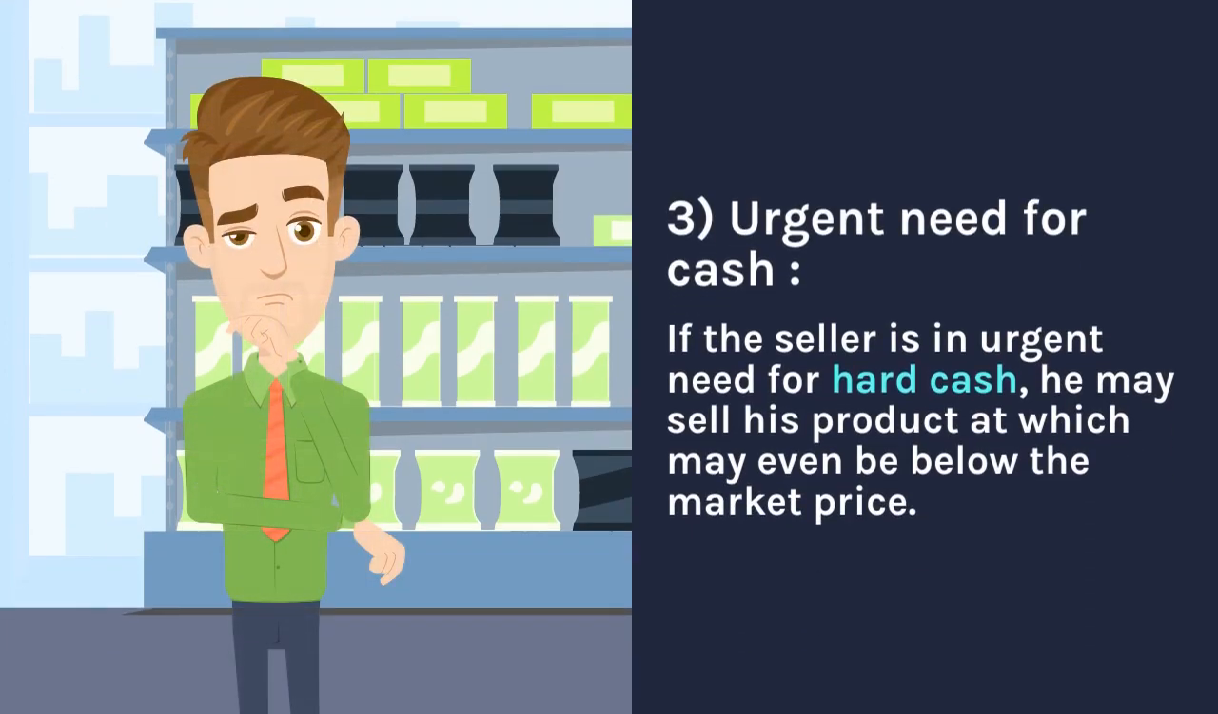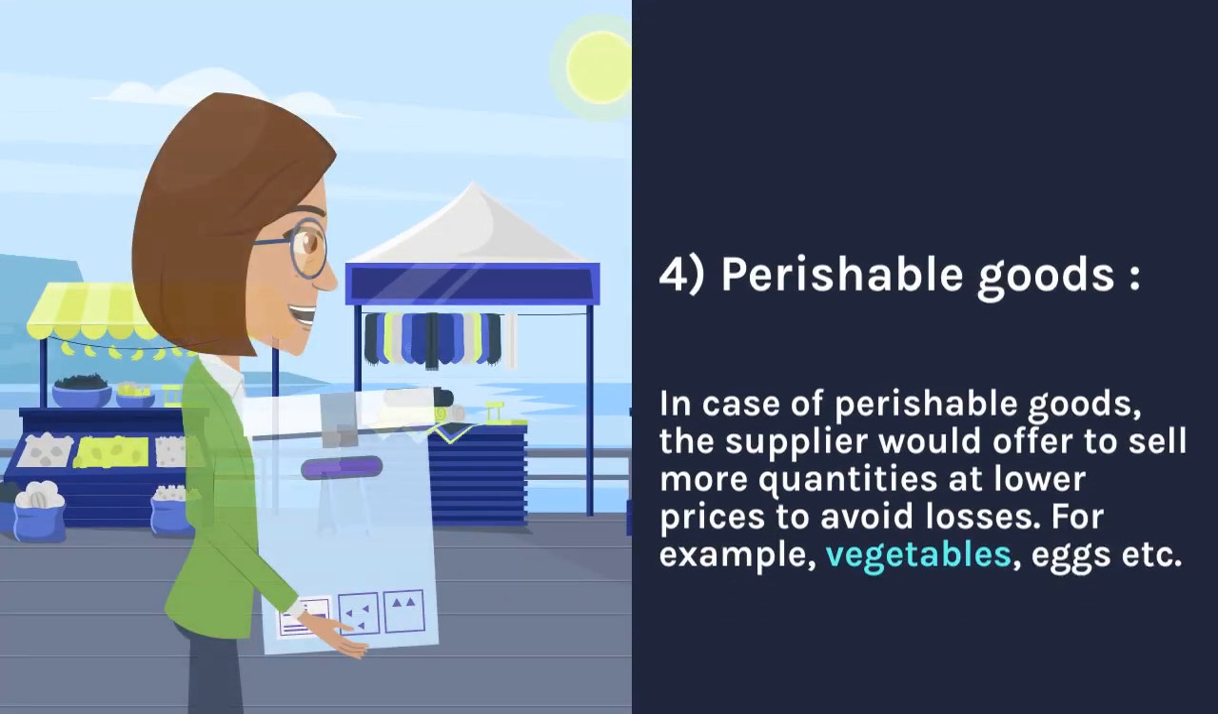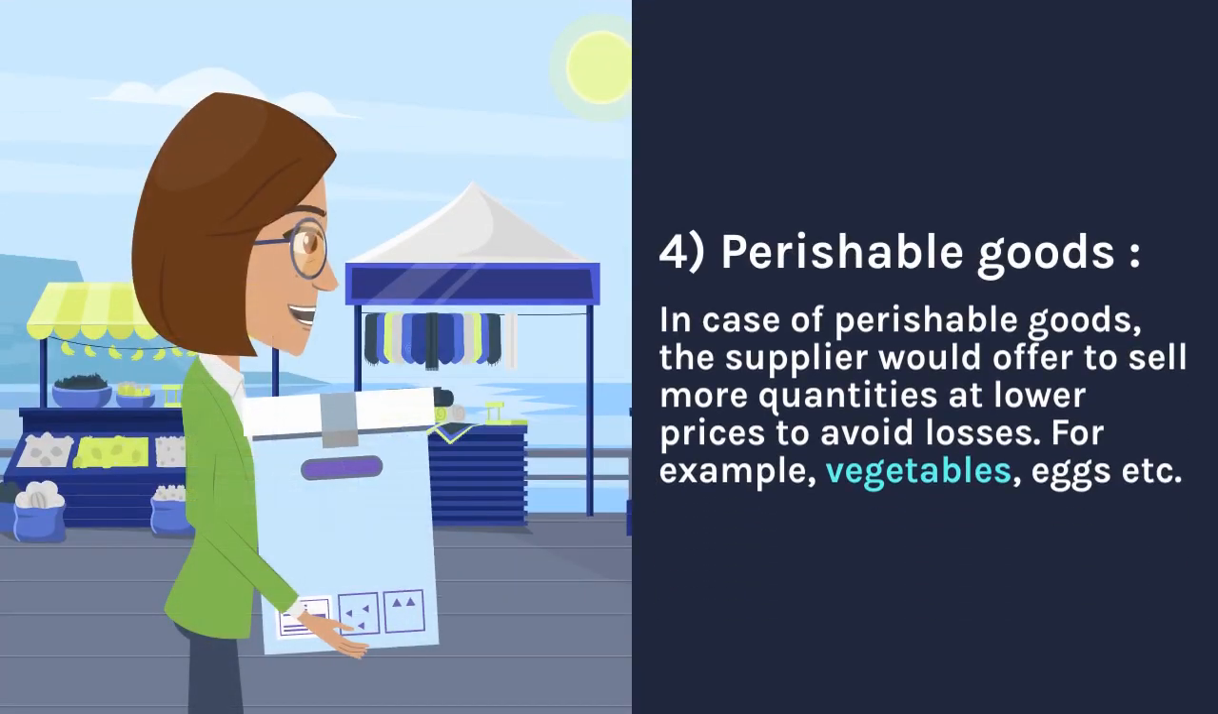3. Urgent need for cash. If the seller is in urgent need of hard cash, he may sell his product at a price which may even be below the market price. 4. Perishable goods. In case of perishable goods, the supplier would offer to sell more quantities at lower prices to avoid losses. For example, vegetables, eggs, etc.